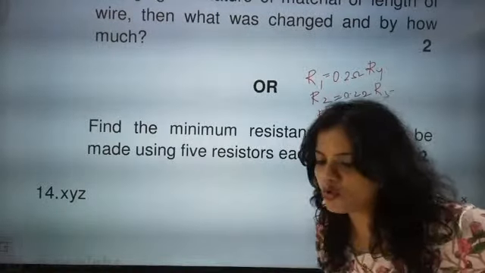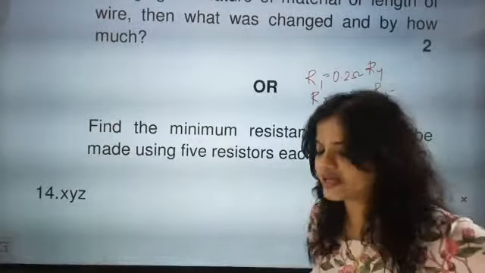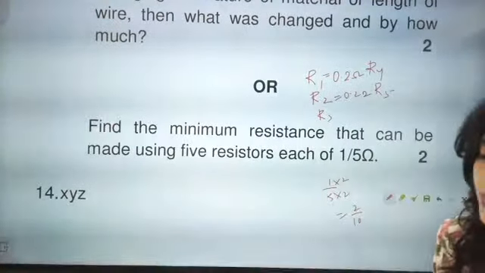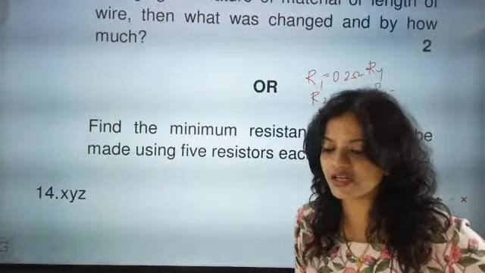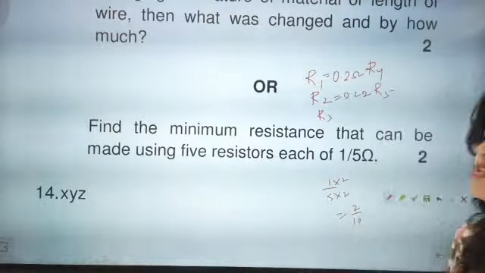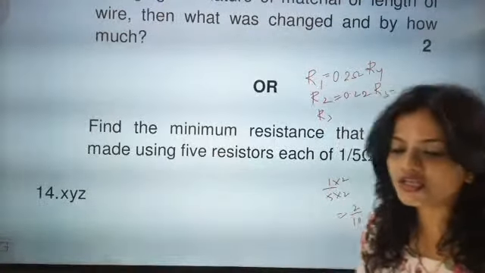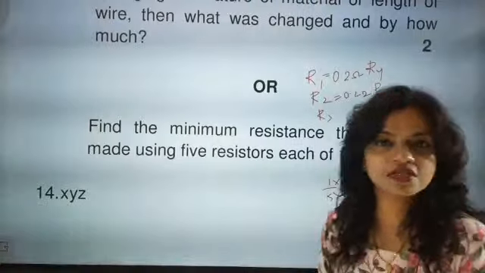So what are you going to connect it with? Are you going to connect it in parallel or series? Then you will say, we are going to connect it in parallel, because in series the equivalent resistance will increase, and in parallel the equivalent resistance will decrease.